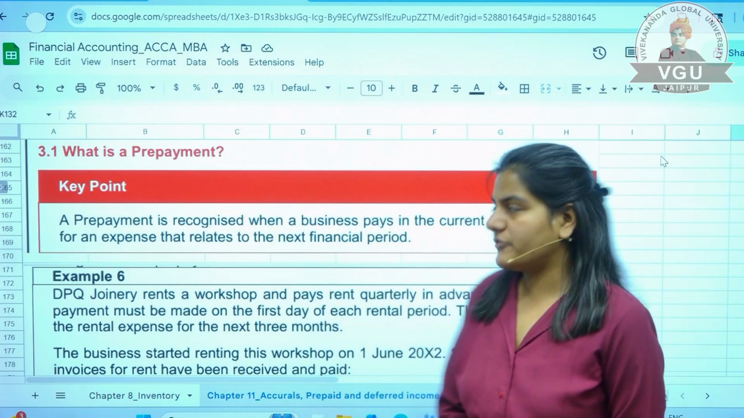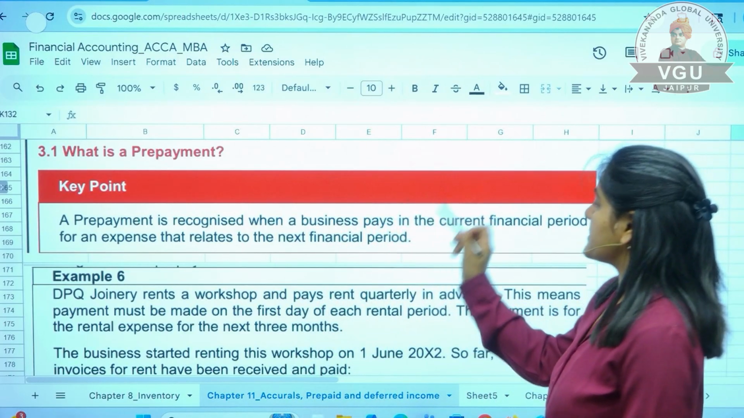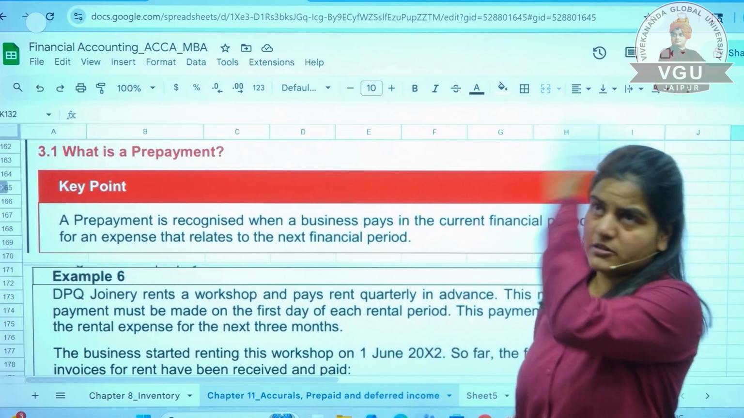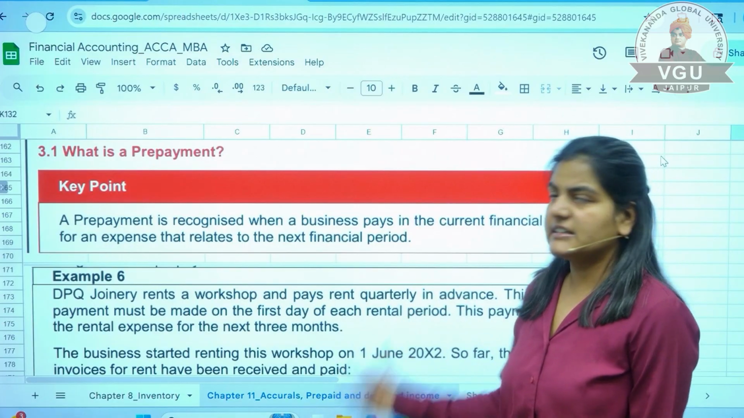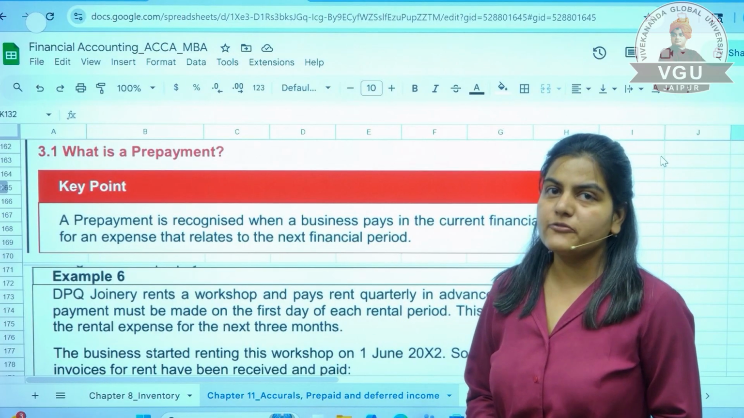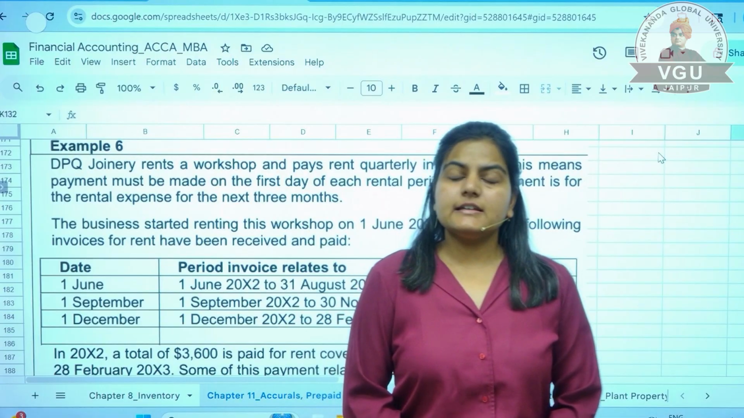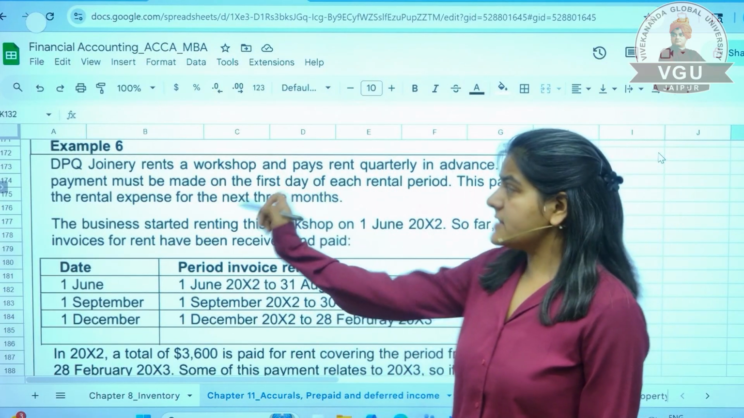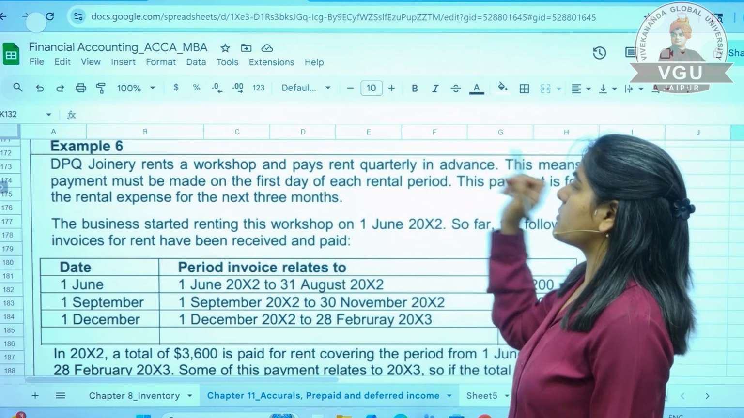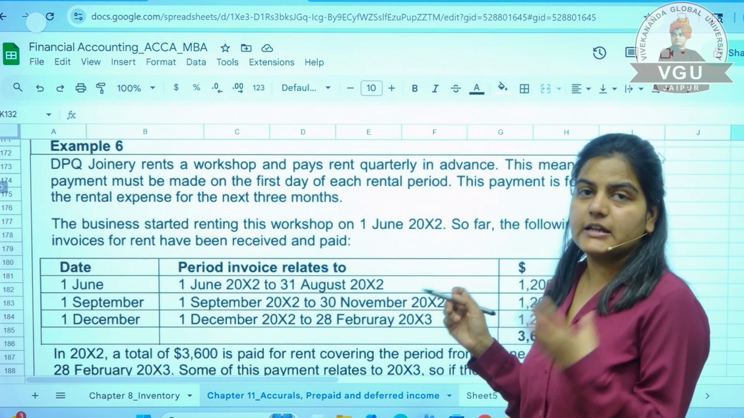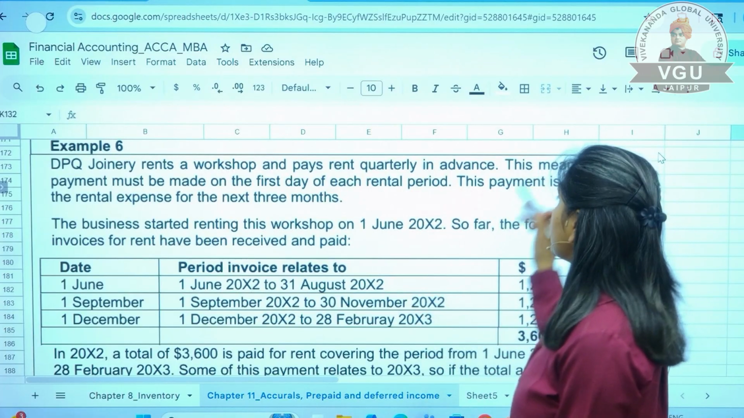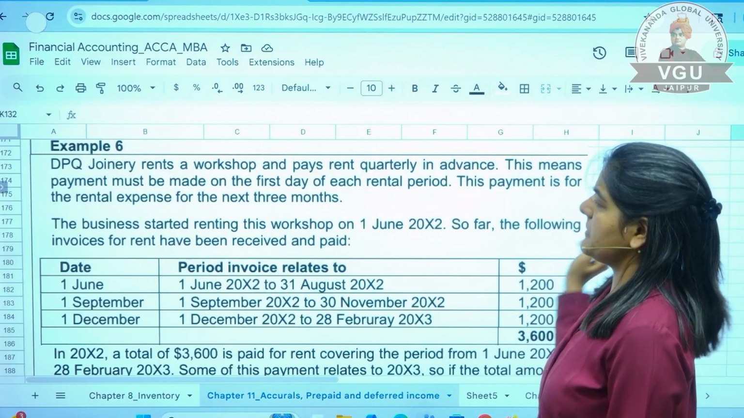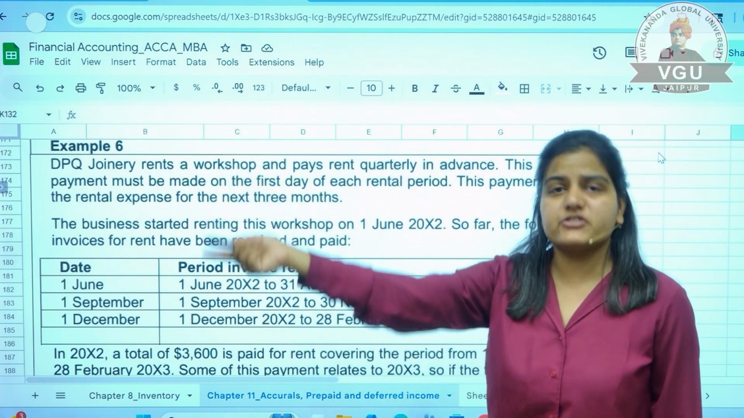So now let's see the definition they have given: recognized when a business pays in the current financial period for an expense that relates to the next financial period. Okay, so let us quickly see the example and the accounting treatment of prepaid expenses. Again the same company, DPQ Joinery, rents a workshop and pays rent quarterly in advance. This means payments must be made on the first day of each rental period. This payment is for the rental expense for the next 3 months.